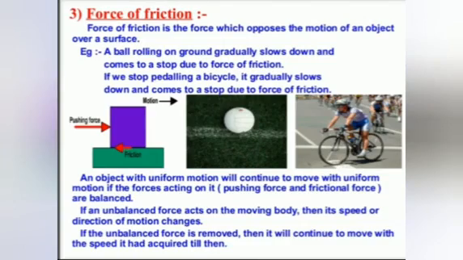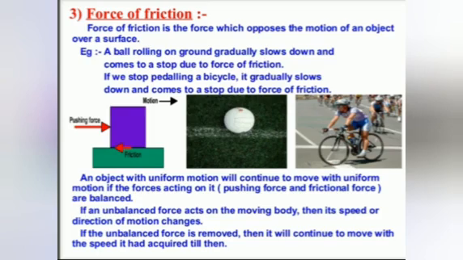Now we can see here the force of friction. Force of friction is the force which opposes the motion of an object over a surface. For example, a ball moving on the ground gradually slows down and comes to a stop due to the force of friction. So when we throw a ball, it moves to a particular place and comes to a stop. That means friction acts there. If we stop pedaling a bicycle, it gradually slows down and comes to a stop due to the force of friction. So when we apply the brake on the cycle, it comes to the rest position due to friction.